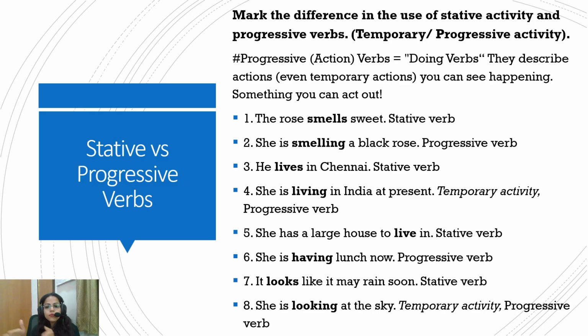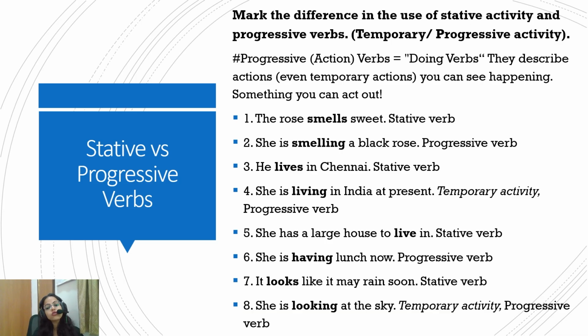When this action is happening, then the progressive form of the verb is used: she's smelling a rose. But when the action is not happening and it's only a state, the rose smells sweet. When the state is being described, then the word smells will be used and it will not be used in the ing form. Similarly, he lives in Chennai. It's a stative verb. No action of living is happening. She is living in India at present. Again, this is a temporary activity, and temporary activity is again a progressive verb.